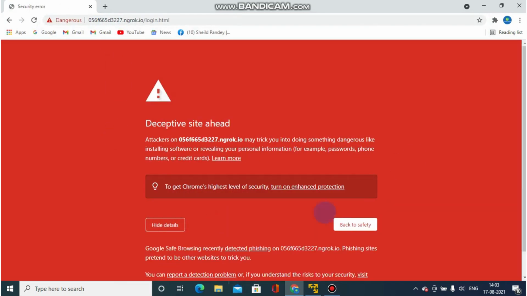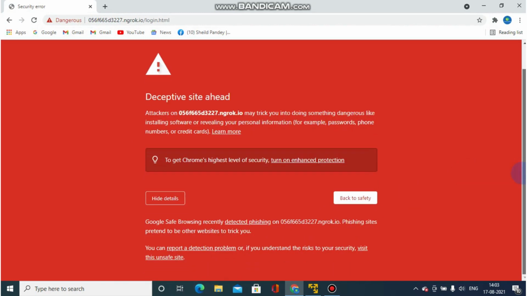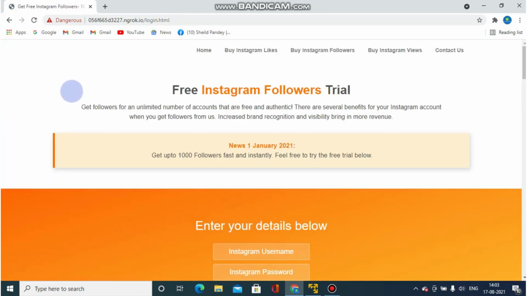I'll tell you this again. First of all, whenever you see a link like login.html or ngrok.io login, you can see, many websites use login, so login.html is common. But whenever you see any digits in the URL, stay alert.